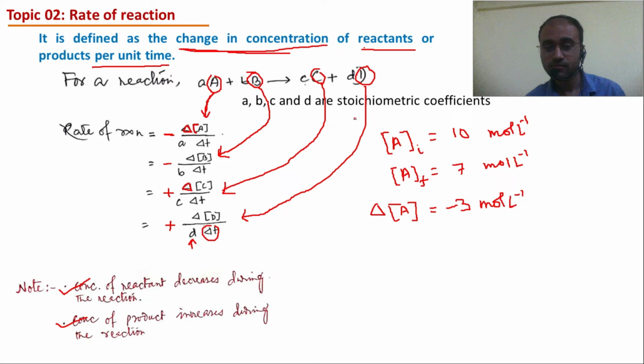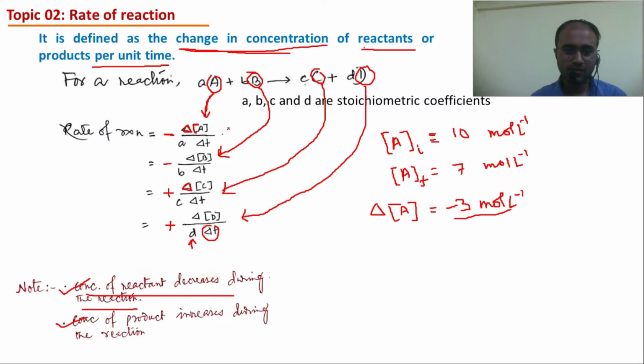Let us take the initial concentration of A to be 10 mole per liter. After some time, if we again check the concentration of A, it would be less than 10 mole per liter, because A is a reactant and the concentration of a reactant decreases during the reaction. So what would be the change in concentration of A? It would be final minus initial, 7 minus 10, that is minus 3 mole.